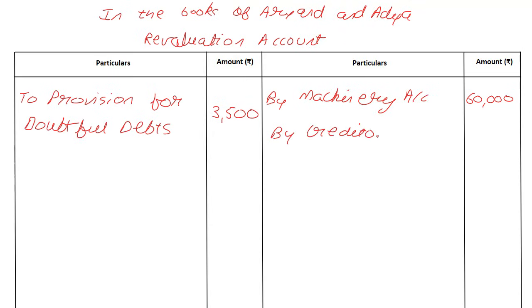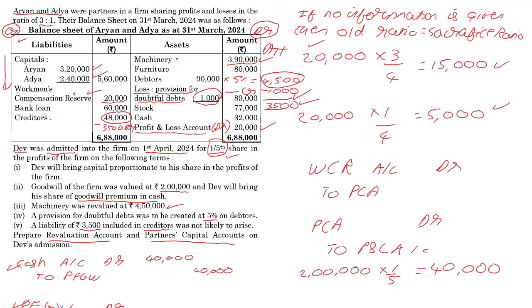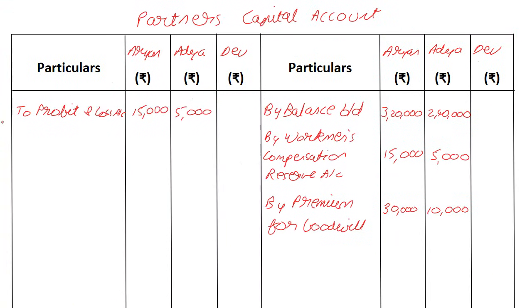Creditors, by creditors, 3,500. And now we are done with the entries except for capital. Keep in mind, in this I have gone line by line, but strictly speaking, what should happen first? We have the opening balance, fine. The workmen's compensation reserve is given to the old partners, fine.